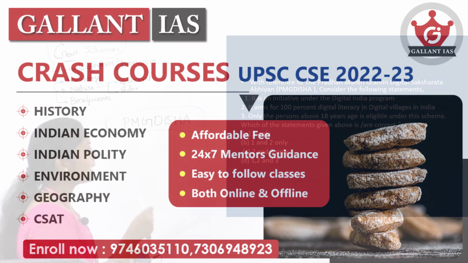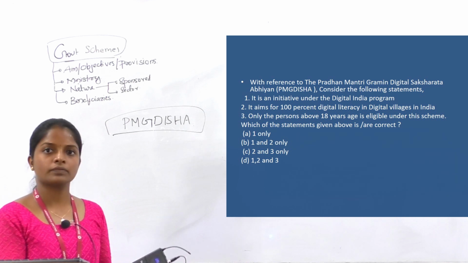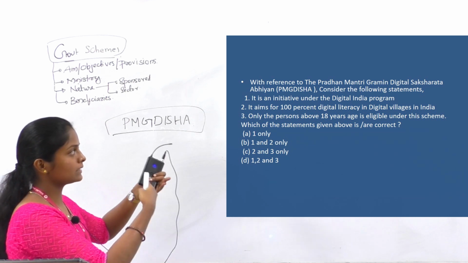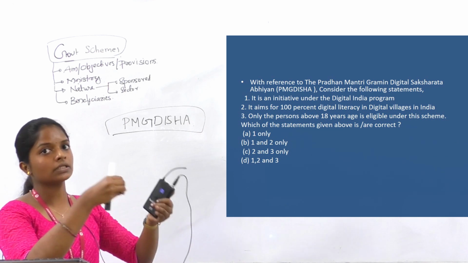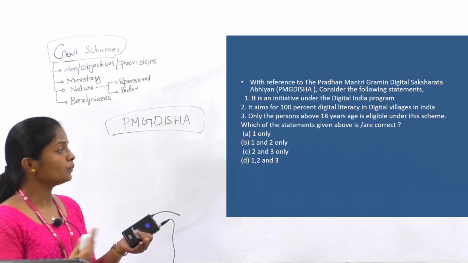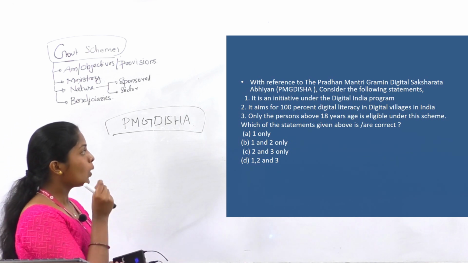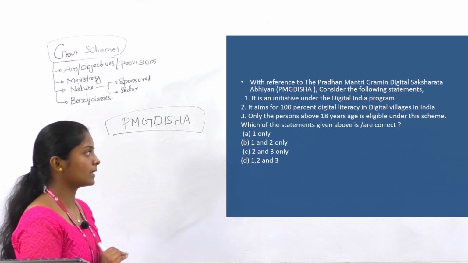The second statement is, it aims for 100% digital literacy in villages in India. We have already discussed we can connect this Gramin digital Saksharata with digital education in rural areas or villages. So, this second statement is also true. And the third statement, it is given that only the persons above 18 years of age are eligible under this scheme.